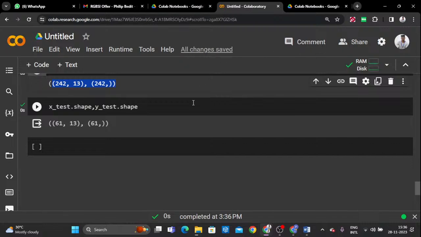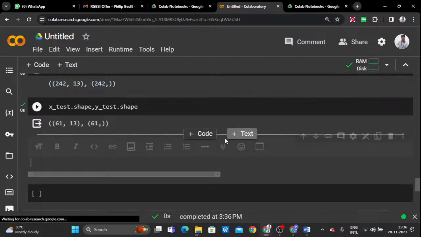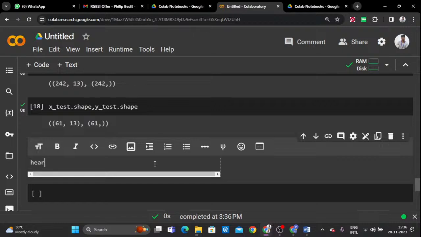It is based on your target or your problem statement. So what is the problem statement here? Heart disease prediction. Of course, it is a classification problem. Classification problem means we can use 3 or 4 different algorithms.